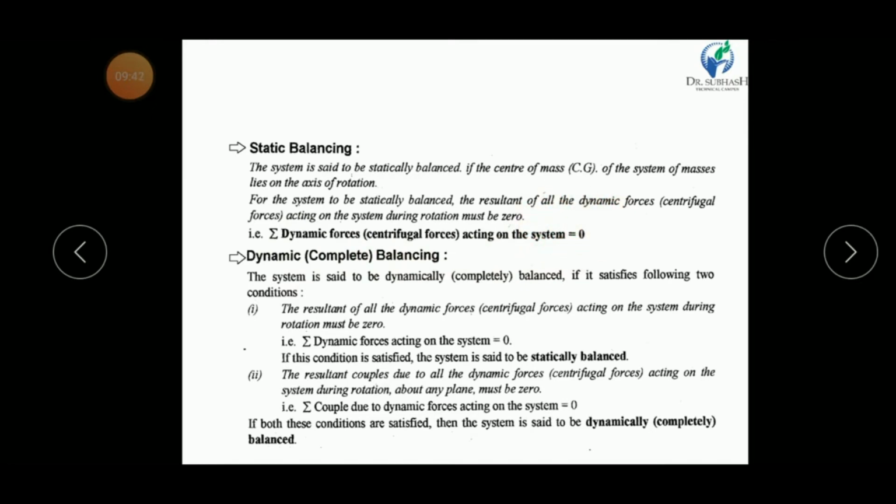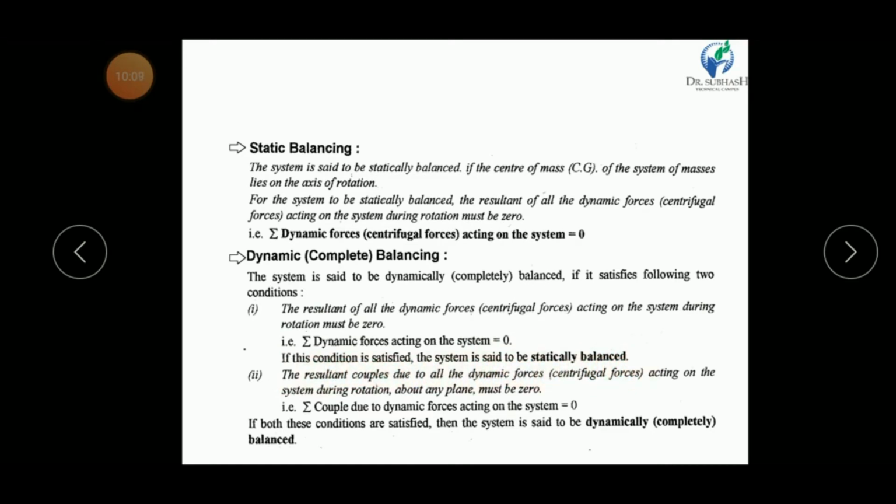Now another one is dynamic balancing. It is also known as complete balancing. The system is said to be dynamically balanced if it satisfies the following two conditions. First, the resultant of all dynamic forces acting on the system during the rotation must be 0. That means the summation of all dynamic forces acting on the system is 0. If this condition is satisfied, then the system is said to be statically balanced.